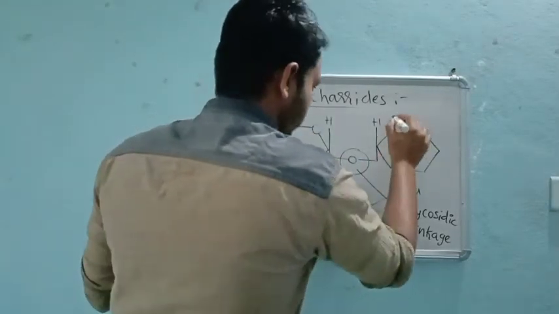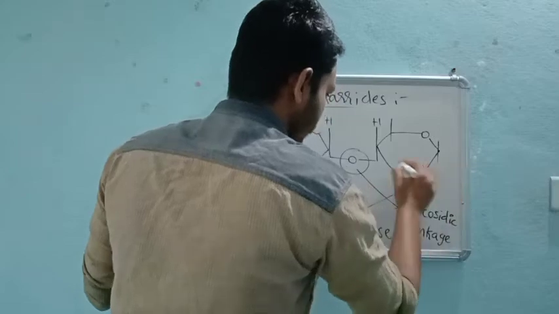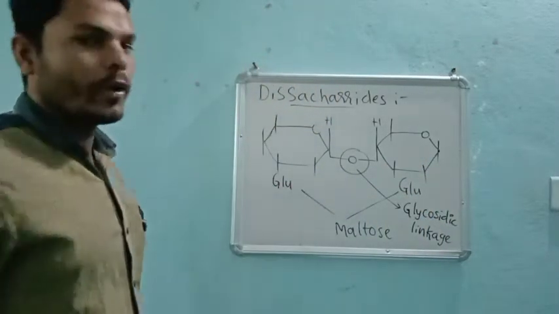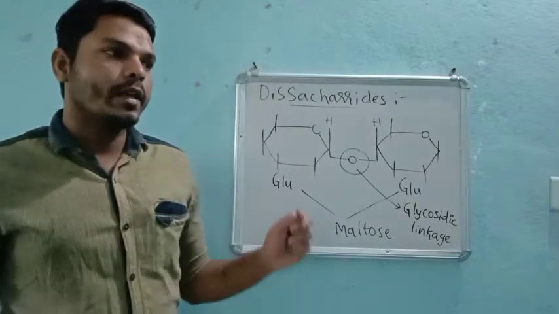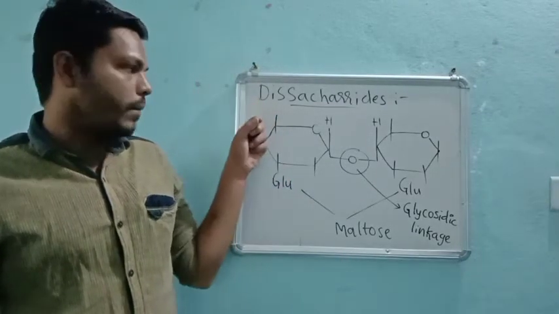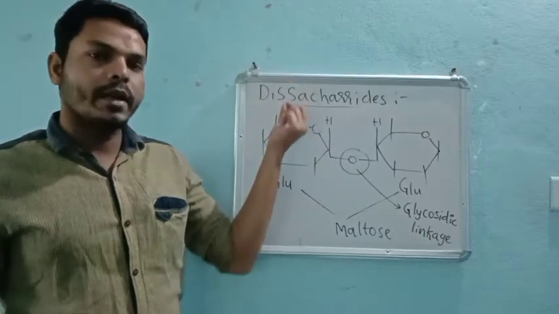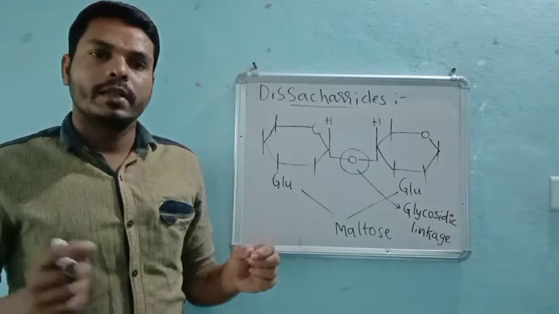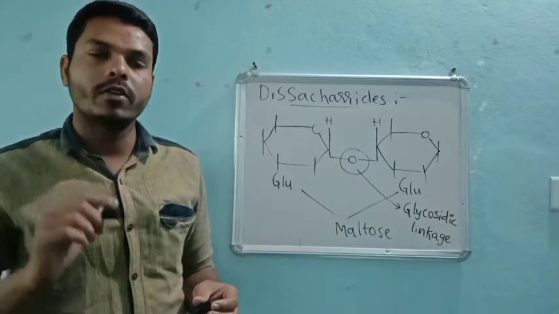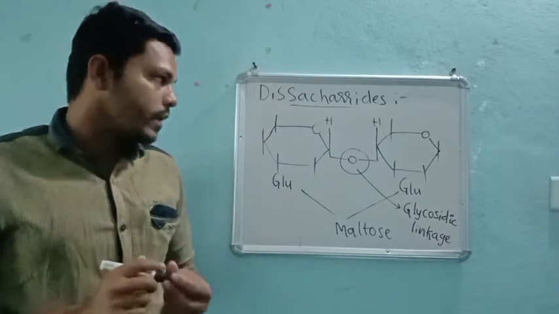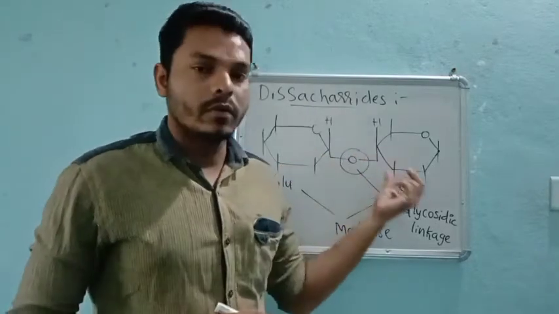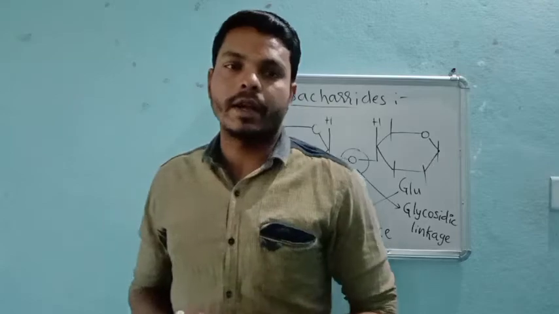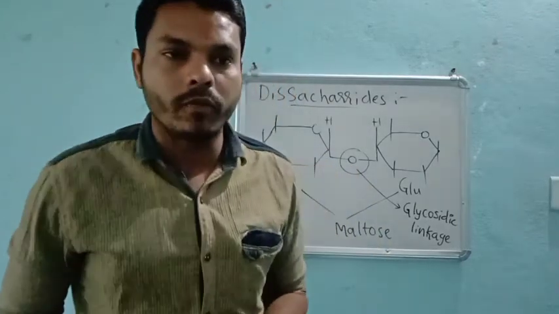Why? Because in glucose we already saw the alternate bonds, right? So the first carbon atom forms a bond with the fifth carbon atom, and therefore a water molecule is released. Or else, if one glucose unit reacts with another glucose unit, there will be a release of a water molecule.